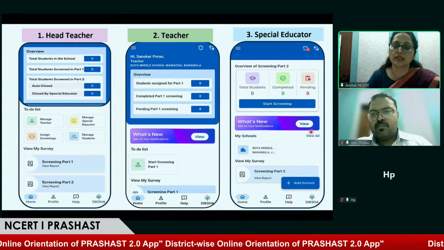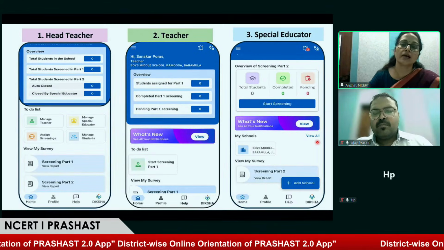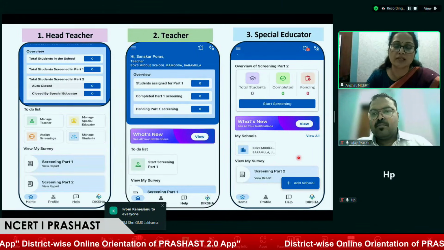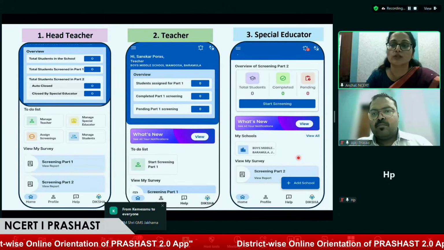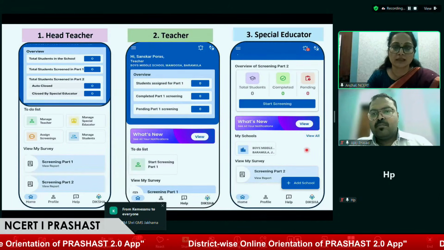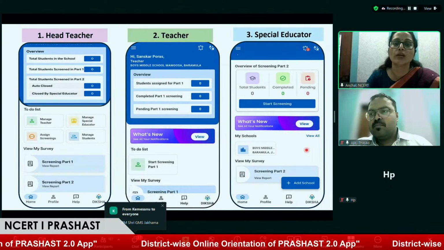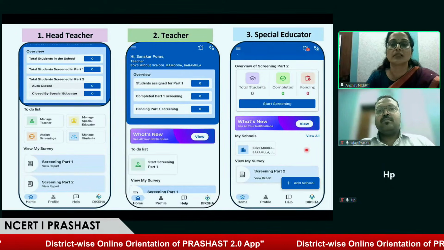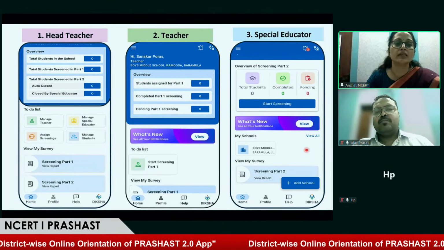So after clicking on this button, they can send the request to the headmaster for joining their school as a special educator. So these are the three screens, the homepage of all the three stakeholders who are working on this PRASHAST application for the screening of all 21 disabilities at the school level.